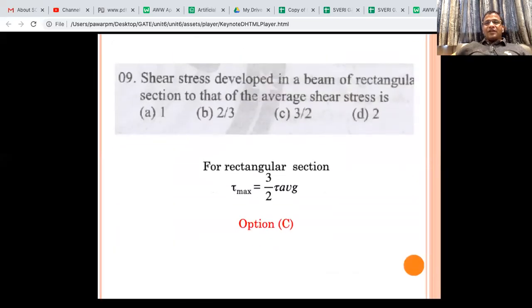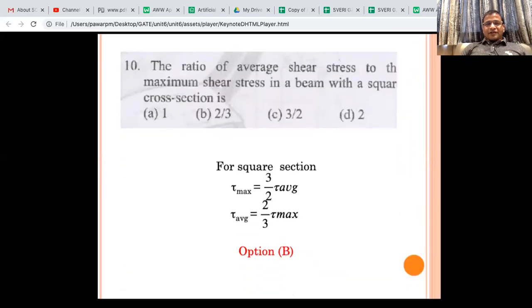Shear stress developed in a beam of a rectangular section to that of the average, you know, 3/2. That's a common repetition. A ratio of average shear stress to the maximum shear stress in the square section, it will be tau max is equal to 3/2 tau average. So what is the question? Ratio of tau average to the maximum shear. So if you bring tau max this side, it will not be 3/2, it will become 2/3.